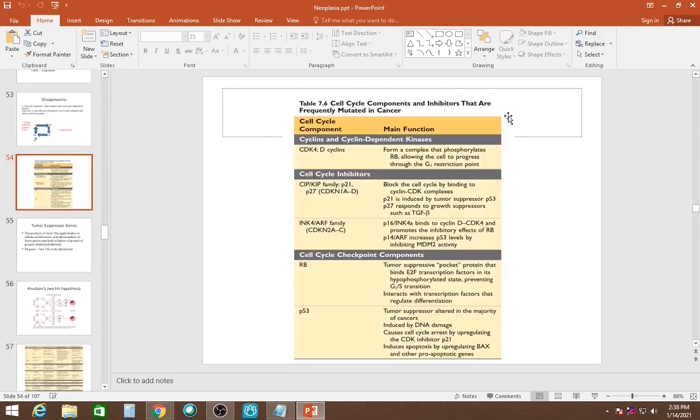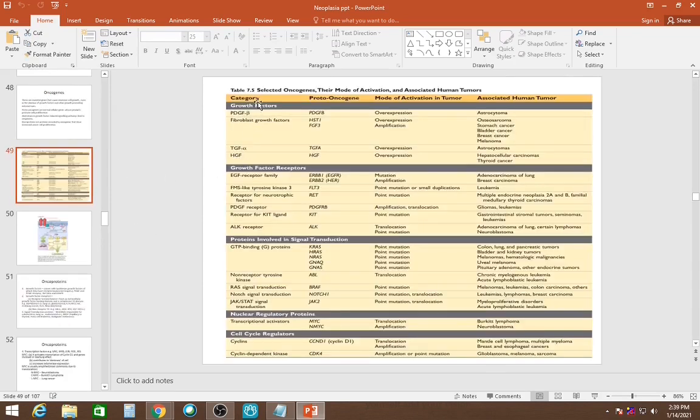These are the cell cycle components and inhibitors that are frequently mutated in cancers. The CDK4 and cyclins, these are taken from Robbins, you will find it there. They inactivate the cyclins. RB and p53 are the two main tumor suppressor genes about which we have to learn. We already know these are the proto-oncogenes and their oncoproteins.